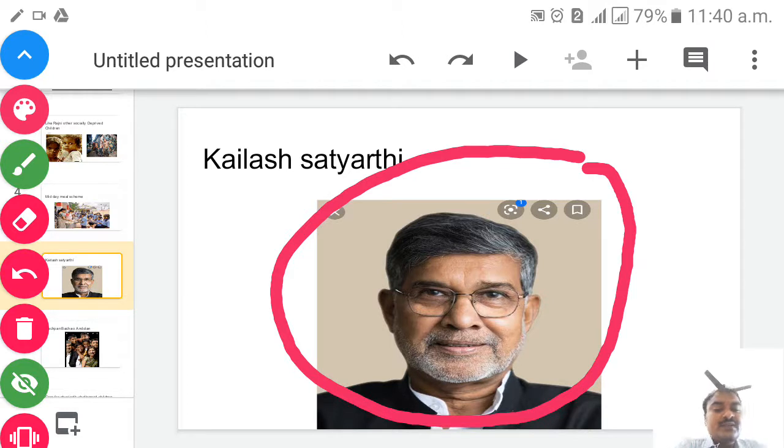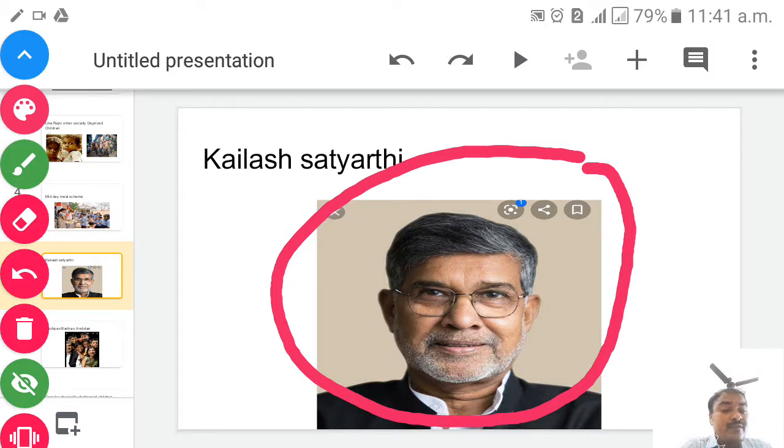So he is none other than, children, a social activist, isn't it? What is he? He is an activist who always helps the poor children, who always helps the socially deprived children like Rajni. What will he do for them? We will see now, children, what he has done for them. He opened the Bachpan Bachao Andolan in which year, children? In 1980.